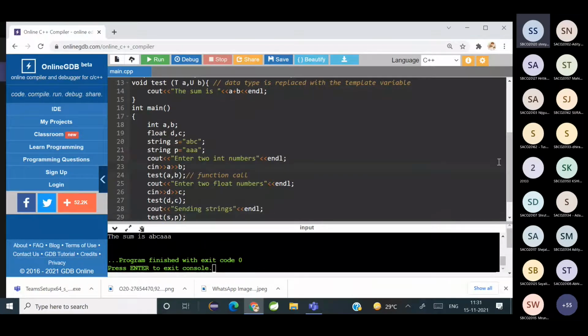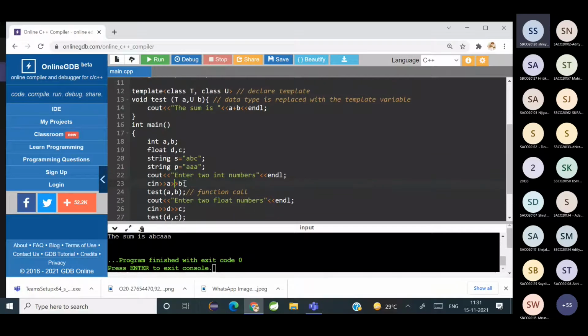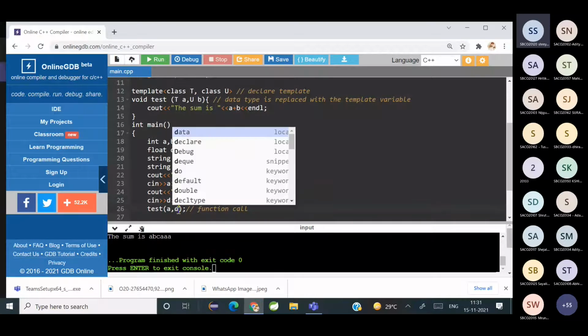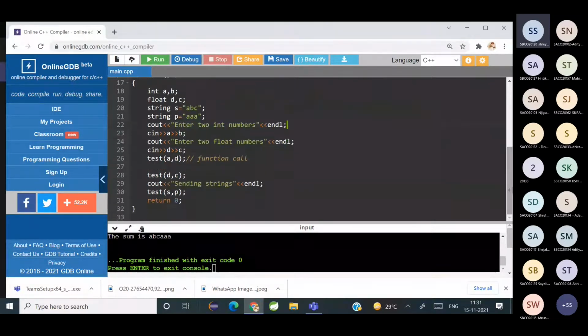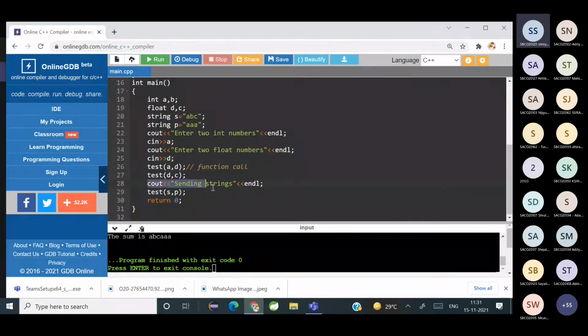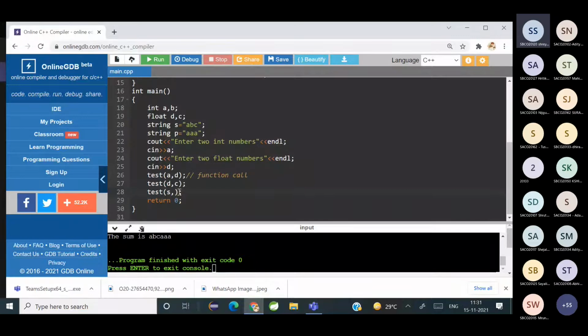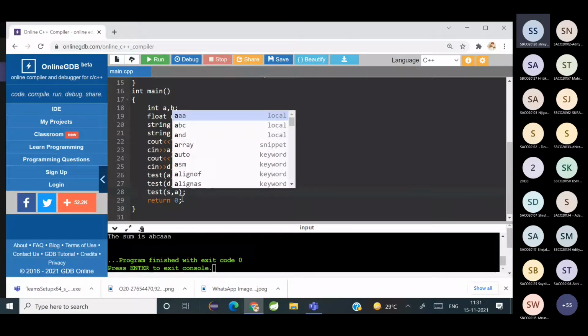Now suppose I am going to take this here. Instead of A, I'm sending D, and instead of this, I'm sending A. Okay, so have you all understood what I've done?